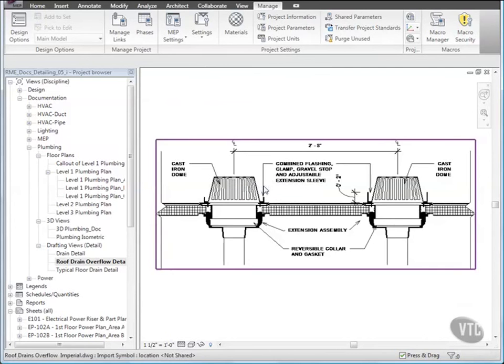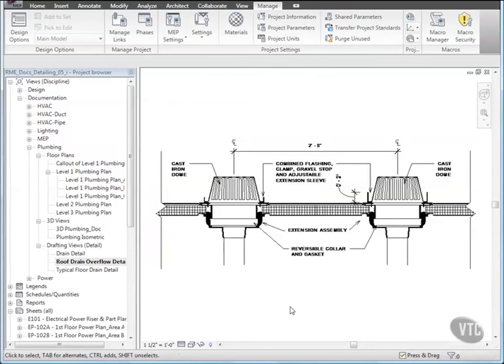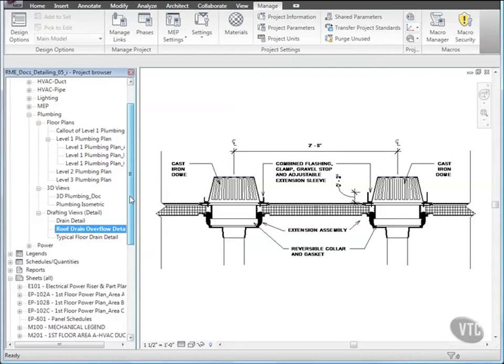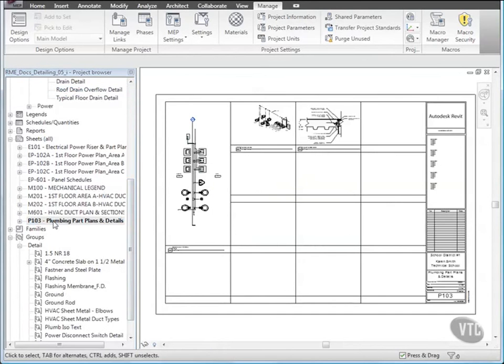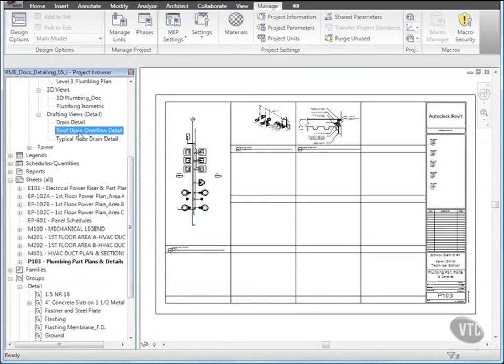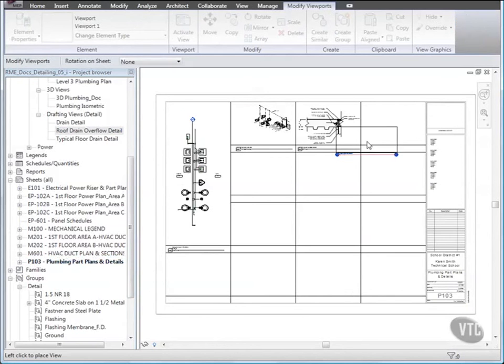And next, we'll place the detail on a sheet. In the project browser, under Sheets, open the view P103 Plumbing Part Plans and Details. Then drag the Roof Drain Overflow detail from the project browser over to the upper right of the sheet. Then click to place it and press Escape.